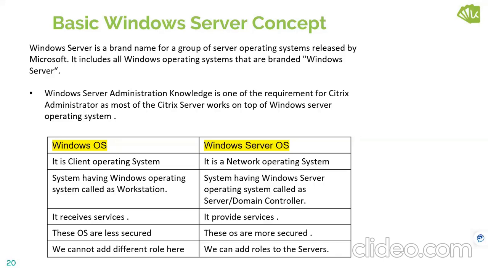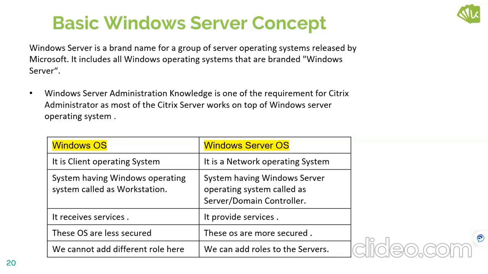For example, if you want to make a system a domain controller, the domain controller is the heart of Active Directory. What is Active Directory? I'll come to that in a second. It is a core component, the main component of a directory system. You can integrate with Active Directory. All this is possible only if you have Windows Server.